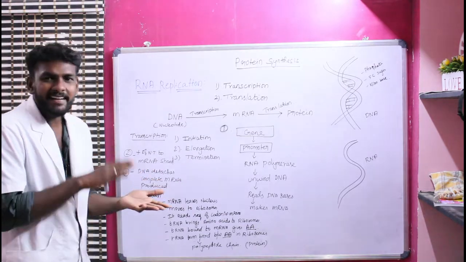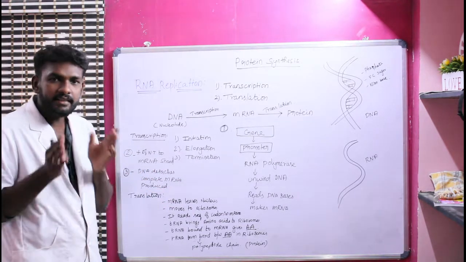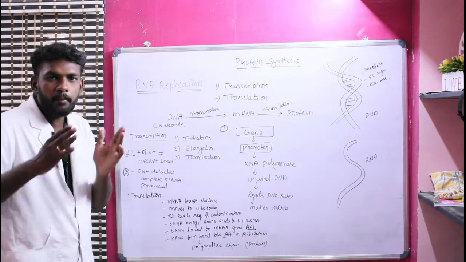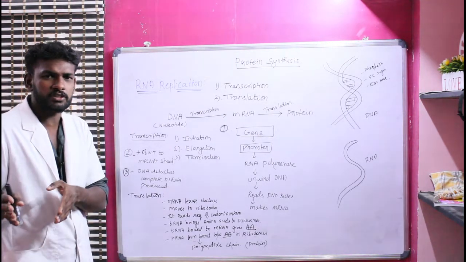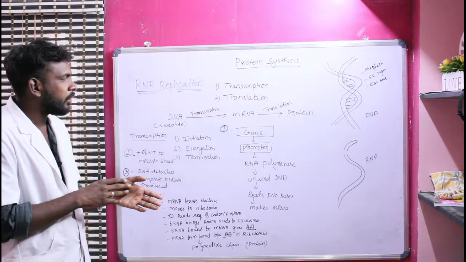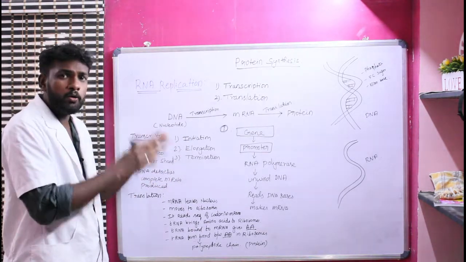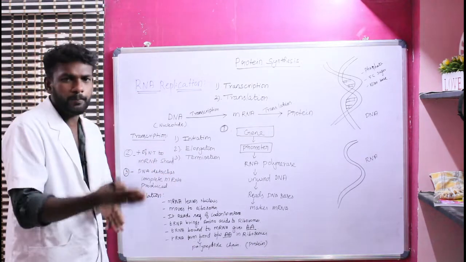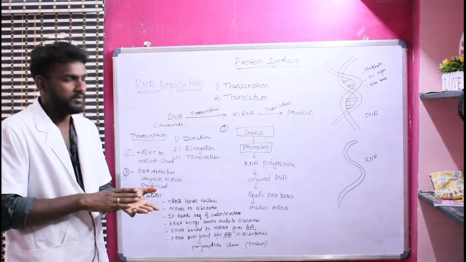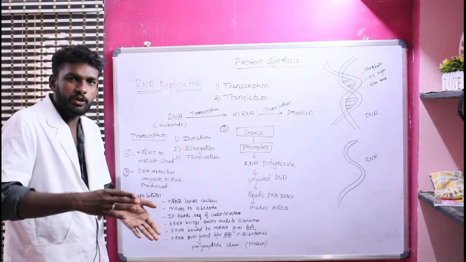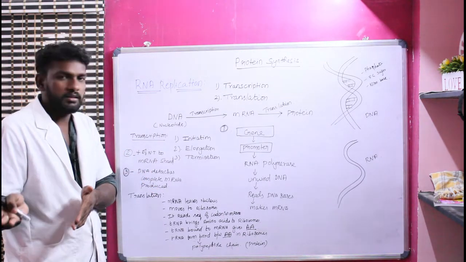Okay. What happens in the termination? In the termination process, a complete messenger RNA is produced. These are involved in the transcription process. Now, how is the mRNA converted into protein? How is the messenger RNA actually converted into protein?